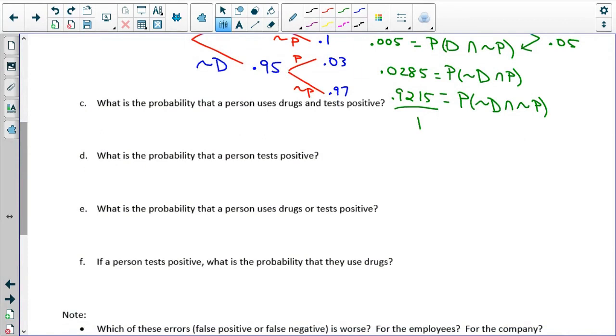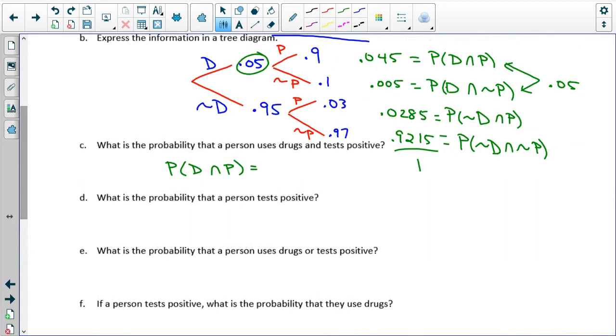What is the probability that a person uses drugs and tests positive? We already calculated that. Person uses drugs and tests positive is the first row on our little tree. That's 0.045 or 4.5% of all of our cases that we have.